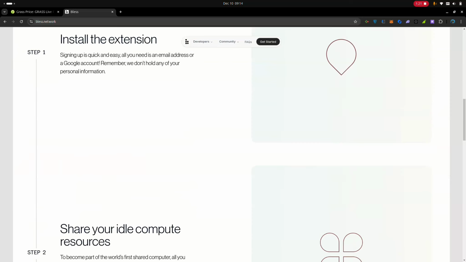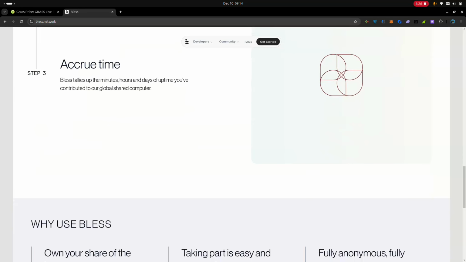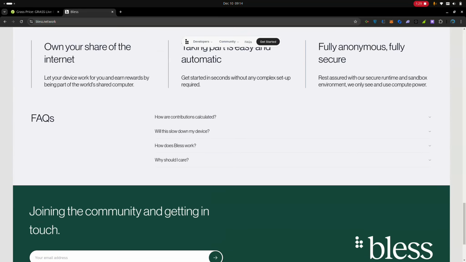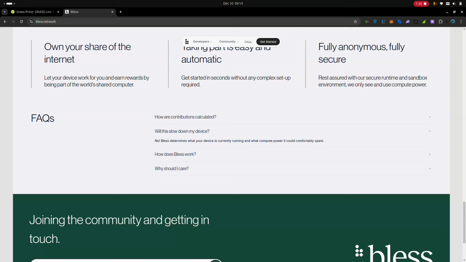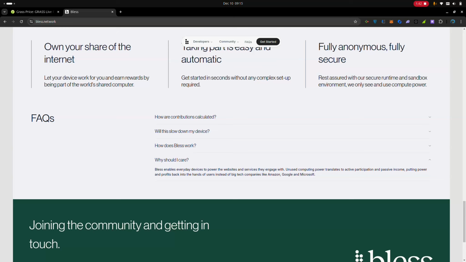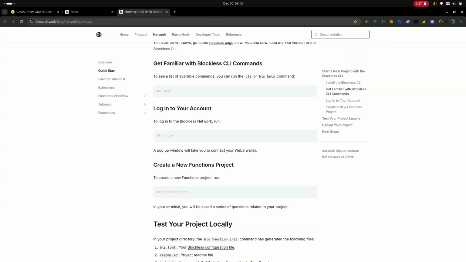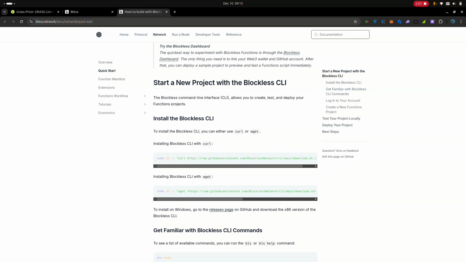Install the extension, share your idle computer resources, and accrue time. So basically, this is the FAQ, and how your contribution is calculated. You can read about this. It won't even store your device data, and how does it work, and why should you care? So basically, to jump on it, we can just click on this get started button. But if we click on this get started button, guys, you'll be brought over here, and not everyone is actually a developer, nor maybe a Linux user.